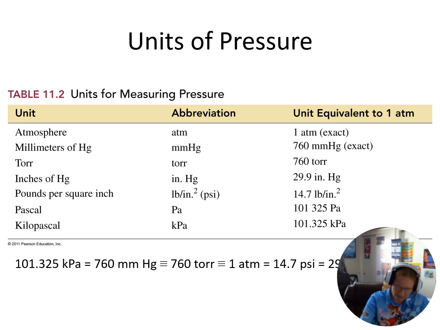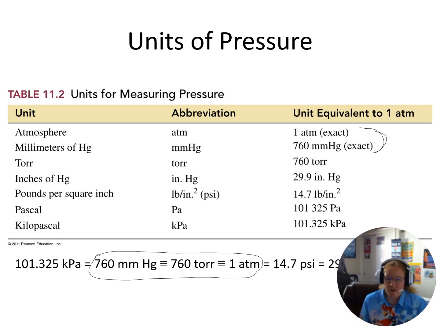To point out, these are exact. So if you notice here, I've put them with 3 lines equaling each other. So they're exact. They're not going to affect significant figures when you do atmospheres to millimeters of mercury or torr. Now, if I do atmospheres to kilopascals, that's going to affect significant figures, or psi, or things like that. But if I'm doing atmospheres to torr or millimeters of mercury, that doesn't affect significant figures. And millimeters of mercury and torr are exactly the same. 1 atmosphere is equal to 760 of either of them.